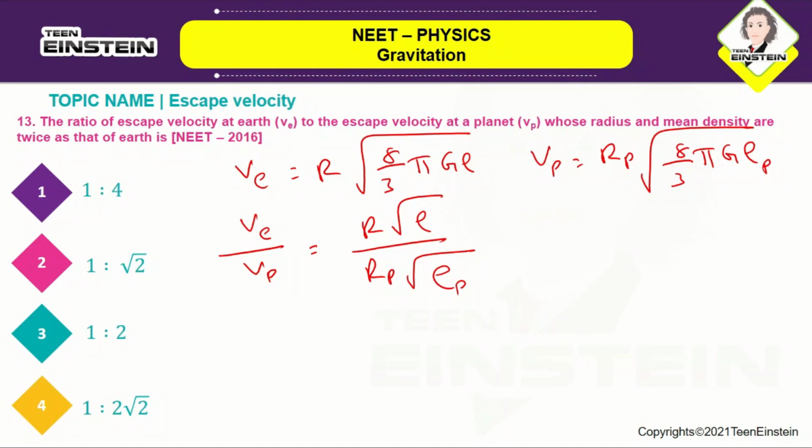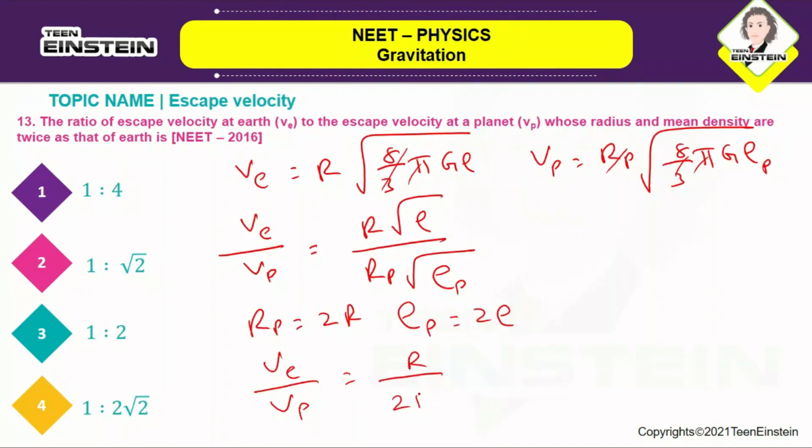Okay, so the common terms will get cancel each other if you are taking the ratio. Okay, this will not cancel, sorry, rp will be there, so you'll be getting it like this. Okay, so here they have given rp value as 2r and rho p value as 2 rho, so you're going to just substitute them. So VE by VP is equal to